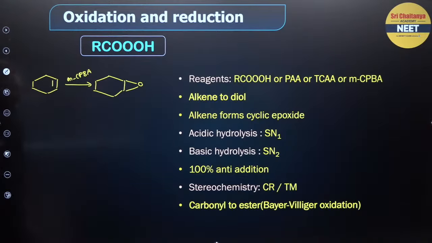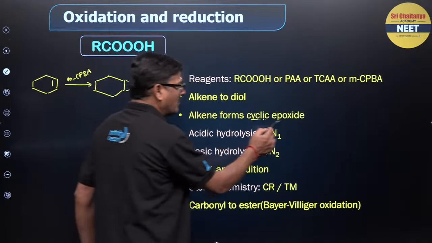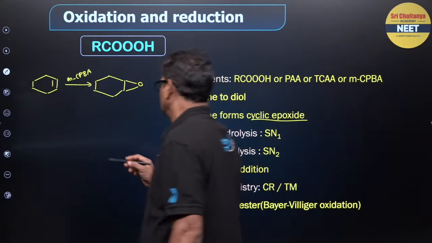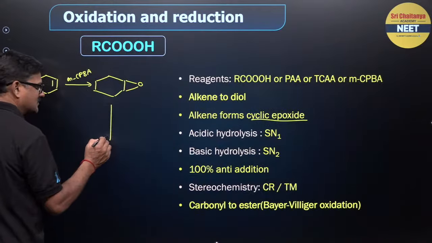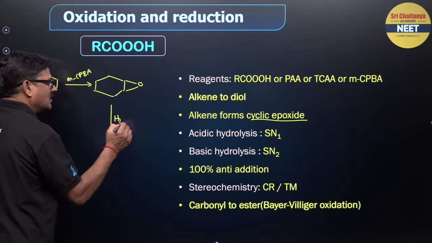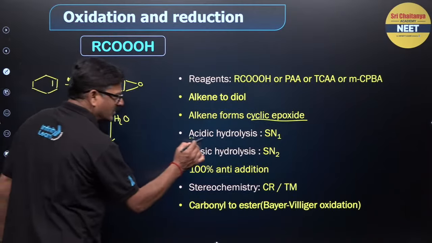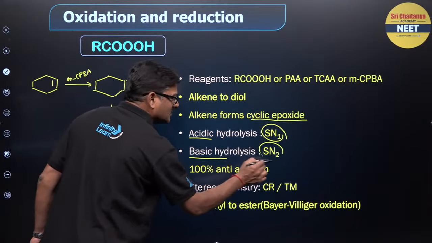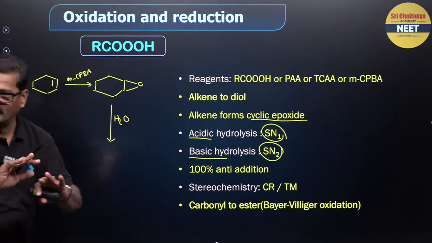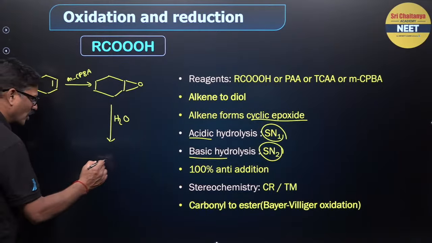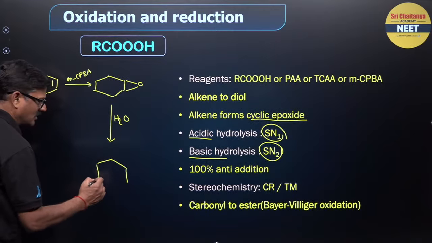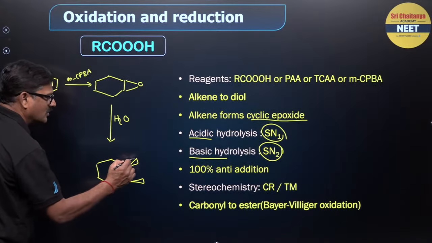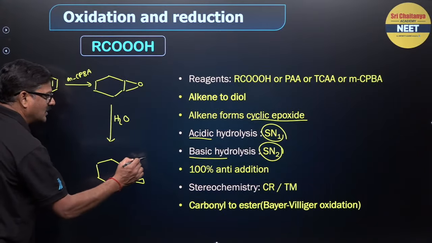Okay, the cyclic epoxide is formed. This cyclic epoxide can be hydrolyzed. In acidic medium it will be SN1 cleavage, in basic medium SN2 cleavage. Whichever cleavage it is, you are going to get a 1,2 diol. So this 1,2 diol is going to be anti-addition.